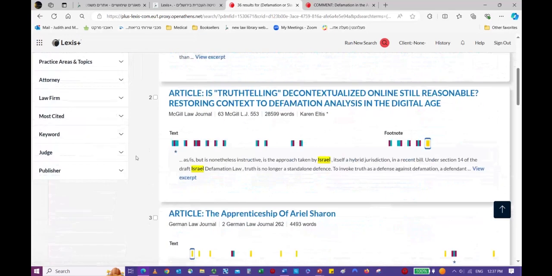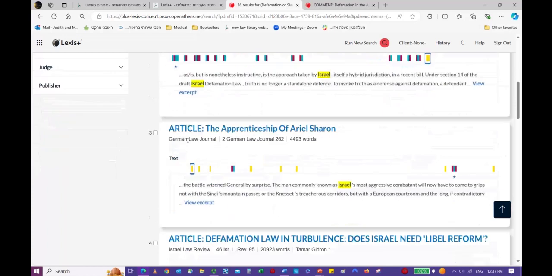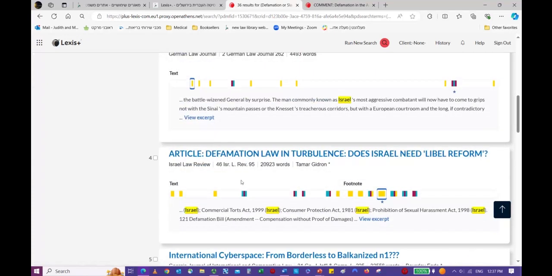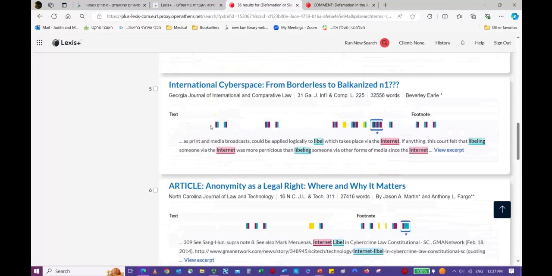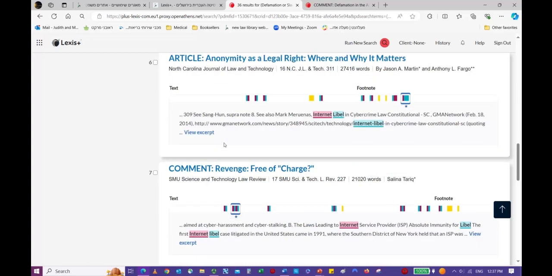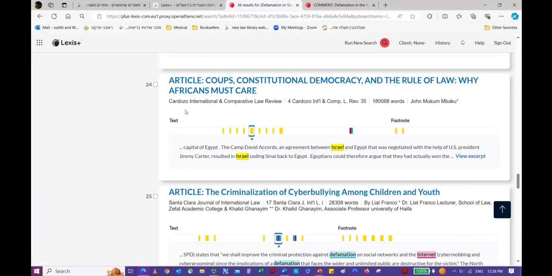It's important to note that we found an article from McGill from Canada, one from the German Law Journal from Germany, one from the Israel Law Review from Israel, and one from international and comparative law journals in the United States. And if you change the results to 50, number 24 is the Cardozo International and Comparative Law Review.